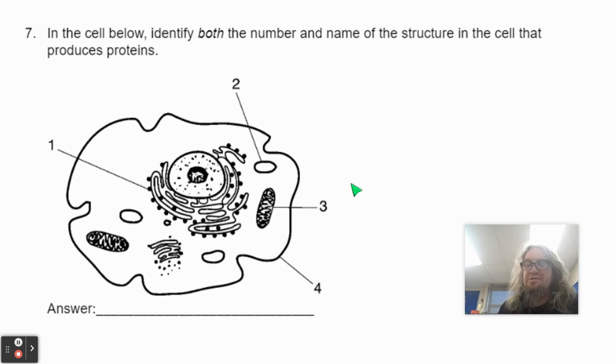All right, this is a constructed response, and you have to write out your answer. Number 7, in the cell below, identify both the number and the name of the structure in the cell that produces proteins.